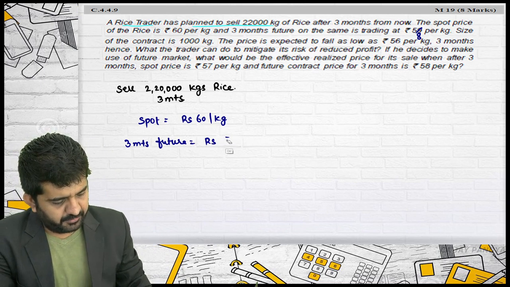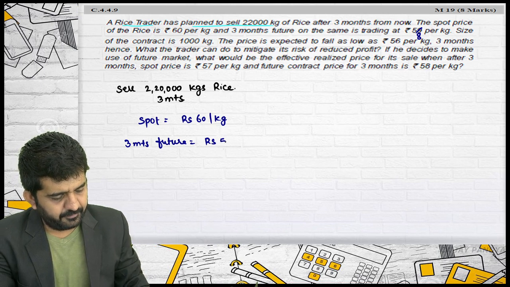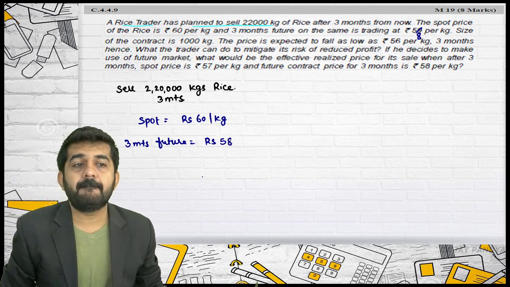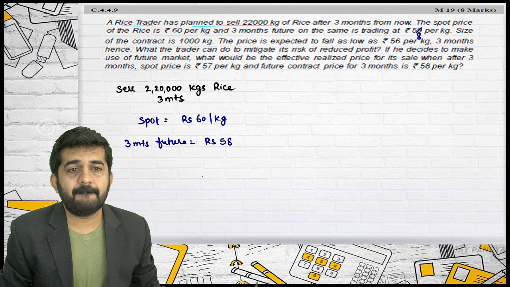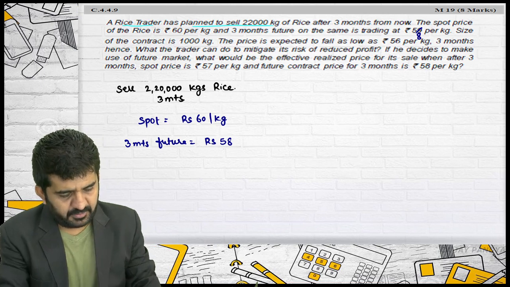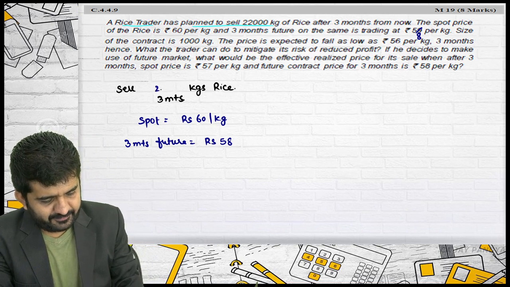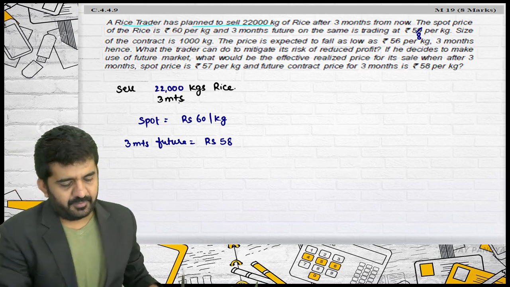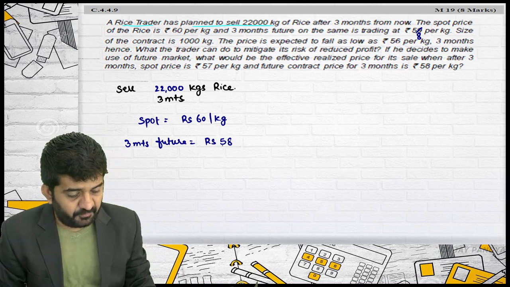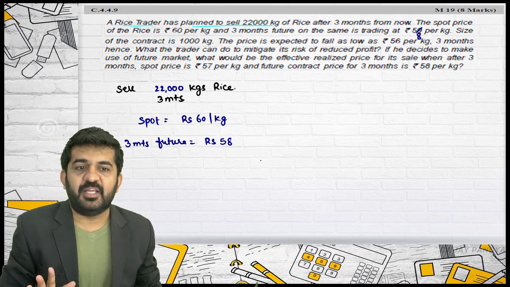This is misprinted. The kg is exactly 22,000, not 2,20,000. 3 months future price is rupees 58.